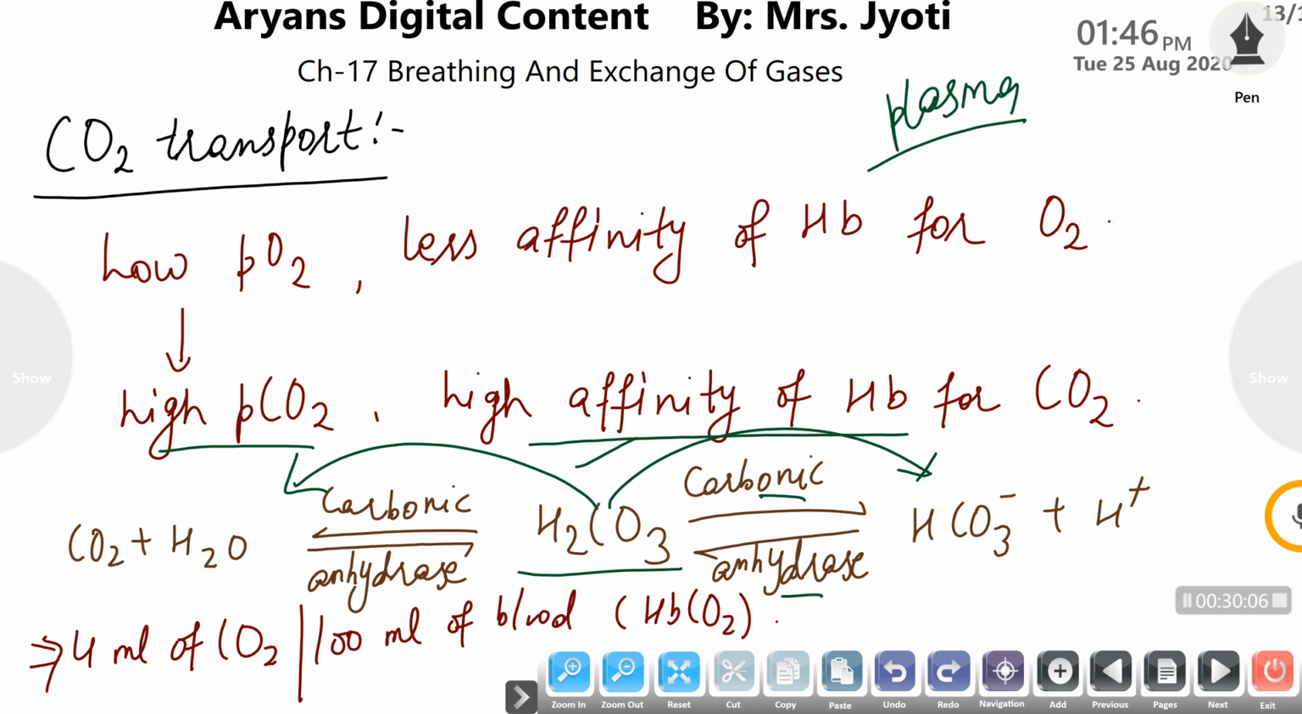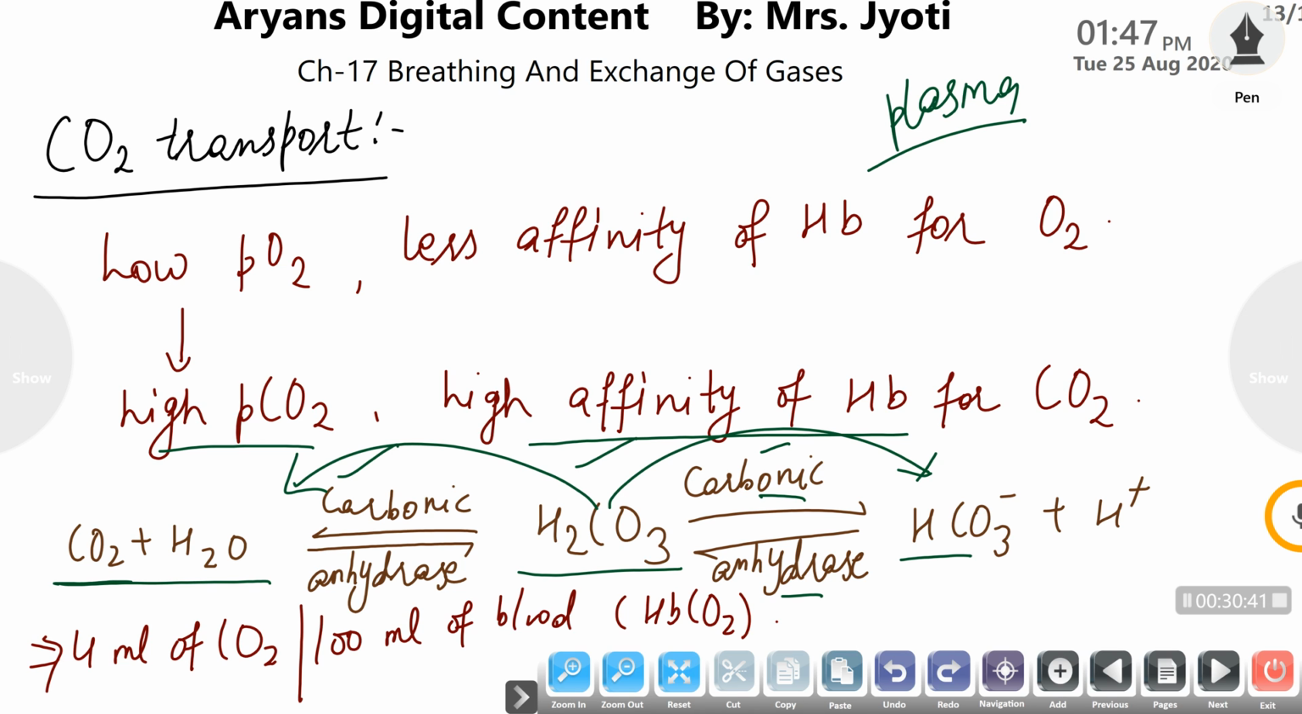The CO2 produced by tissues is picked up by blood. In the blood, the enzyme carbonic anhydrase converts it into carbonate ions, and these ions are picked up by blood and transported to the lungs. When these ions reach the lungs, they are broken down into carbon dioxide and water by the same enzyme, carbonic anhydrase, and this increases the concentration of carbon dioxide in the lungs.